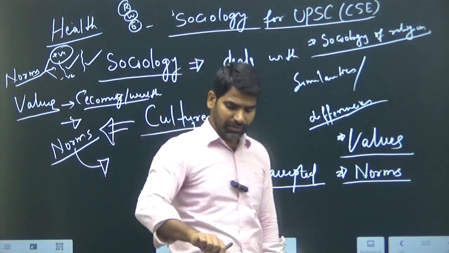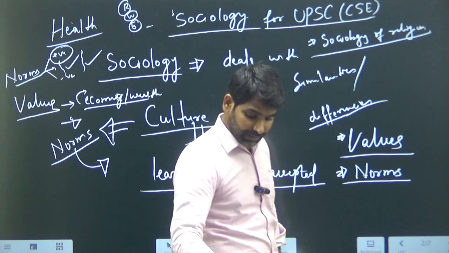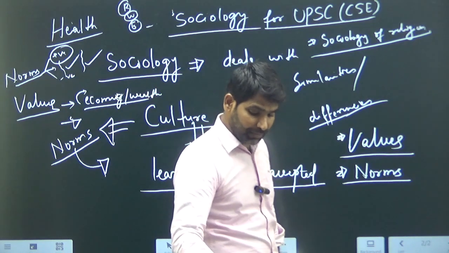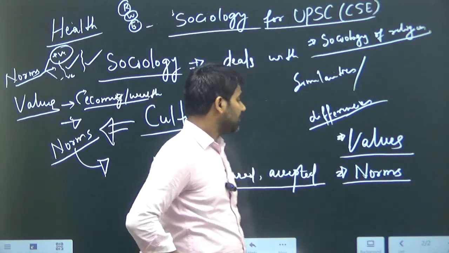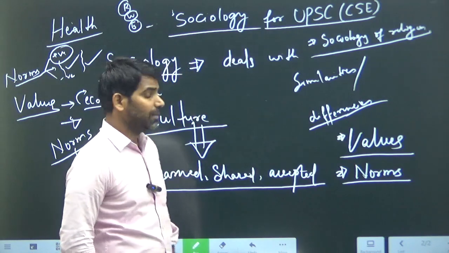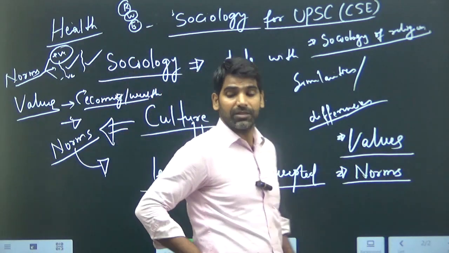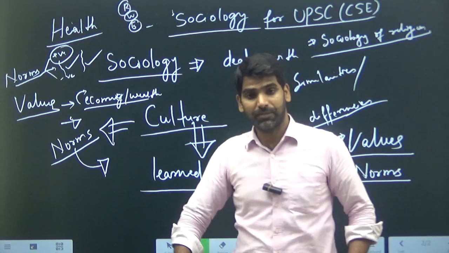So these are the things which sometimes make the aspirants, the students, very much interested in the subject.